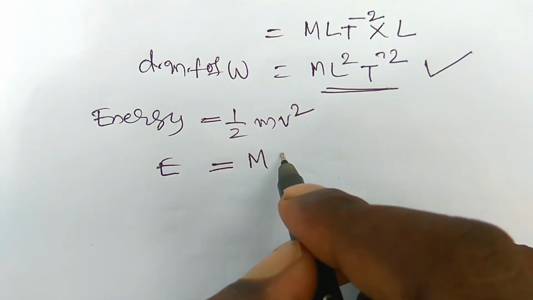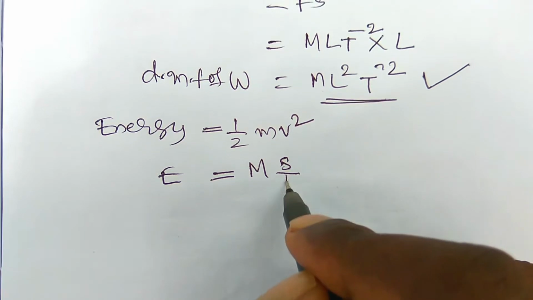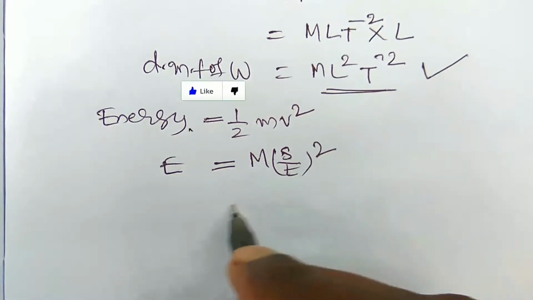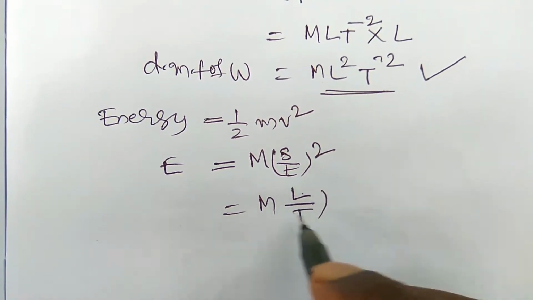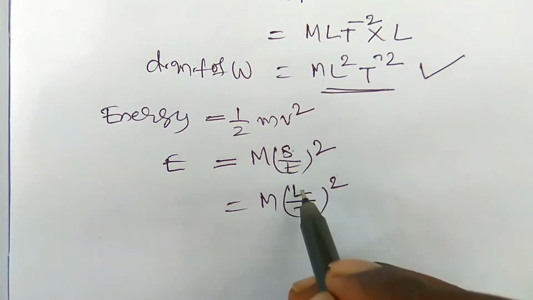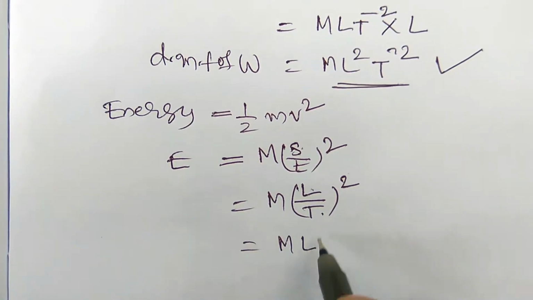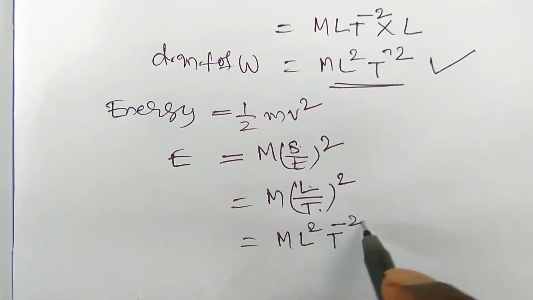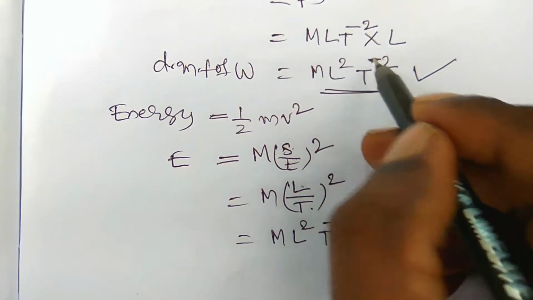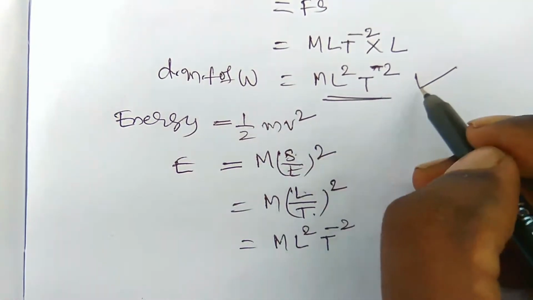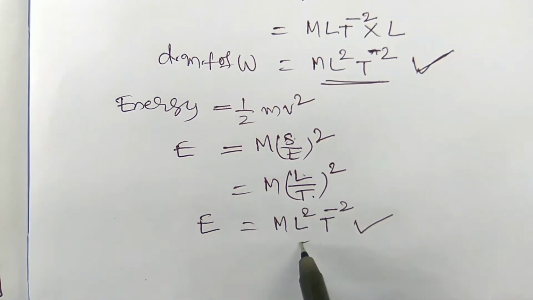V squared, where V is equal to S by T, whole squared. So it is M times L by T whole squared. S is displacement in terms of length, and time in terms of capital T. So here you write ML²T⁻². T squared comes upside, so it is ML²T⁻². So the dimensional formula for work done and energy should be the same. You have to remember this one.